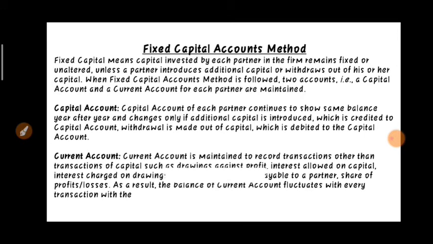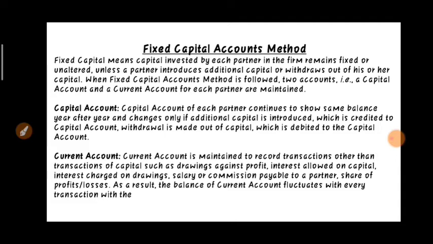Current account. Current account is maintained to record transactions other than transactions of capital. So the capital account is maintained to record the transactions of capital only, and other transactions are recorded in current account. And what are these other transactions? These are drawing against profit, interest allowed on capital, interest charged on drawing, salary or commission payable to a partner, share of profit and loss, etc. As a result, the balance of current account fluctuates with each transaction.